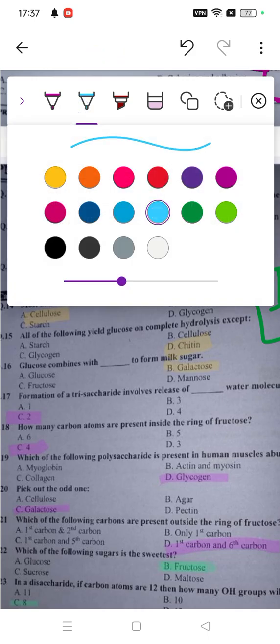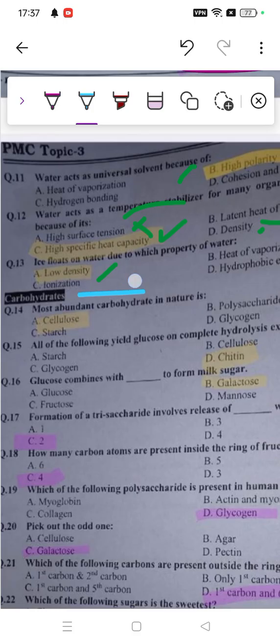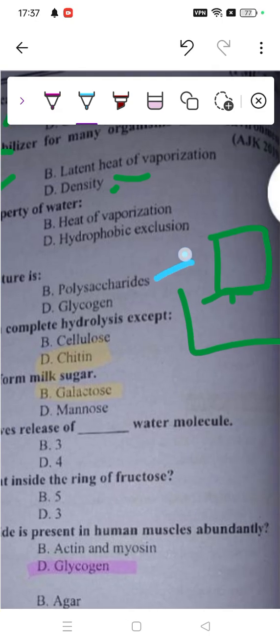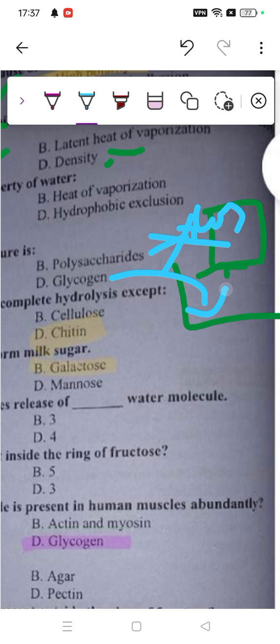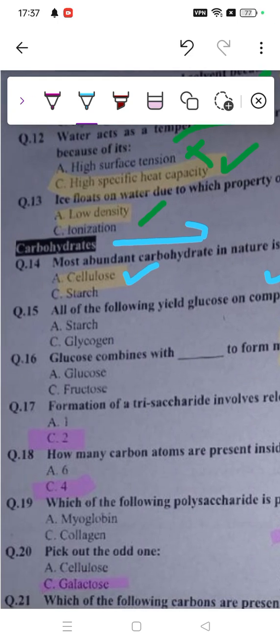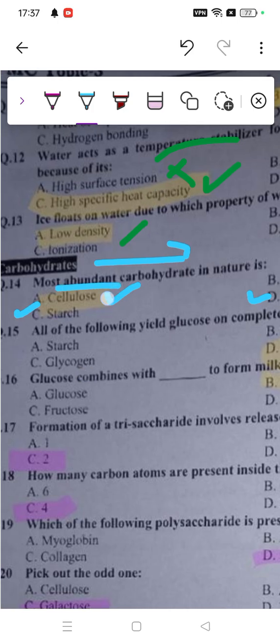So here we have carbohydrate questions. Most abundant carbohydrate in nature is, so remember that, cellulose. Why? Because polysaccharide is simply a type of carbohydrate, so it cannot be the right option. Glycogen is found abundantly in human muscles, where food is stored in glycogen form, whereas in plants it is stored in a starch form. So they're asking for the abundant one, and cellulose is the abundant one.